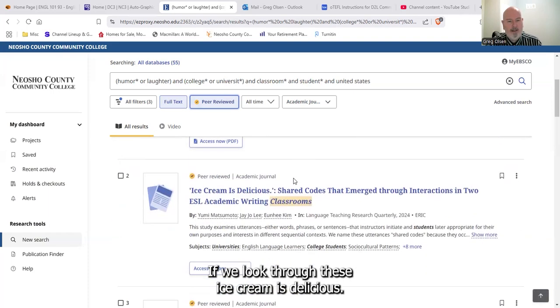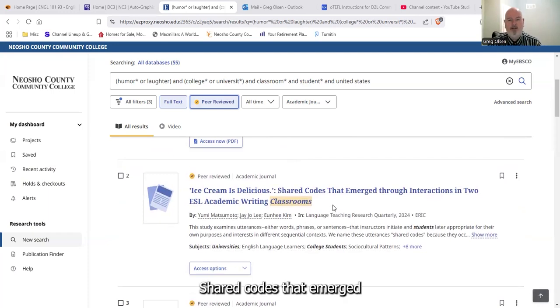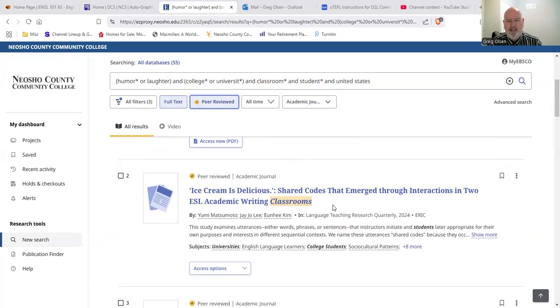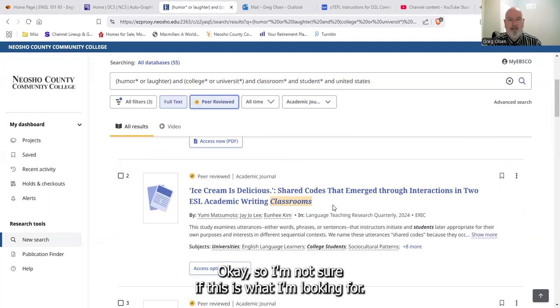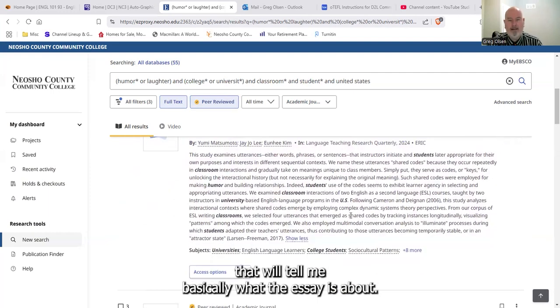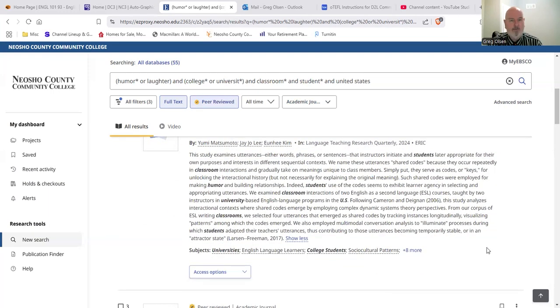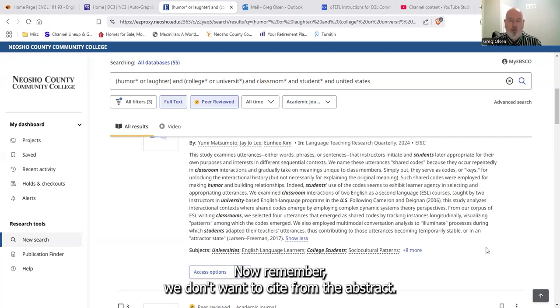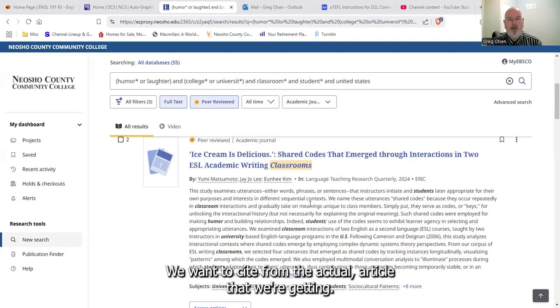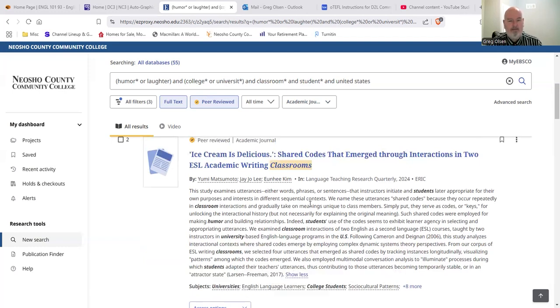If we look through these, Ice Cream Is Delicious, Shared codes that emerge through interactions in two ESL academic writing classrooms. Okay, so I'm not sure if this is what I'm looking for. Again, I have this abstract here that will tell me basically what the essay is about. Now remember, we don't want to cite from the abstract. We want to cite from the actual article that we're getting.